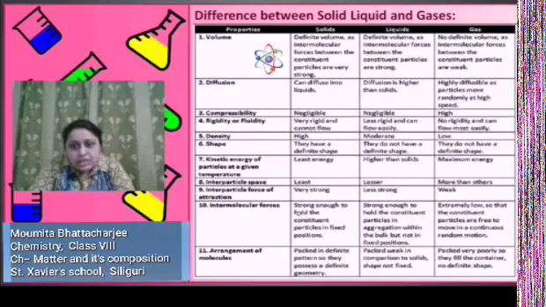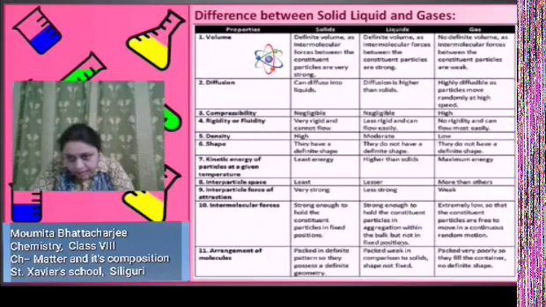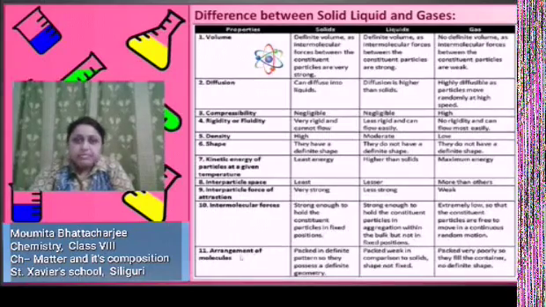Intermolecular forces: for solids, they are strong enough to hold the constituent particles in fixed positions. For liquids, strong enough to hold the constituent particles in aggregation with the bulk, but not in fixed positions. And for gases, extremely low, so that the constituent particles are free to move in continuous random motion. In the case of solids, the arrangement of the particles is very